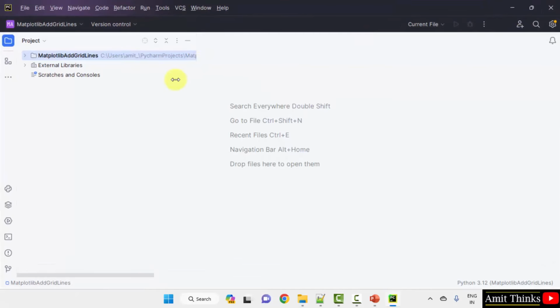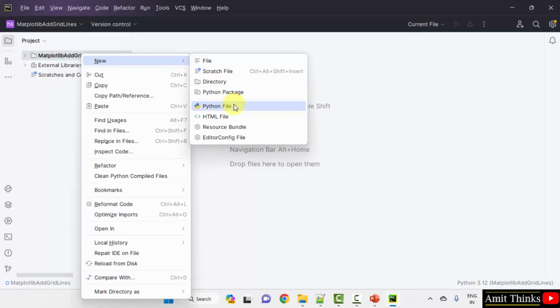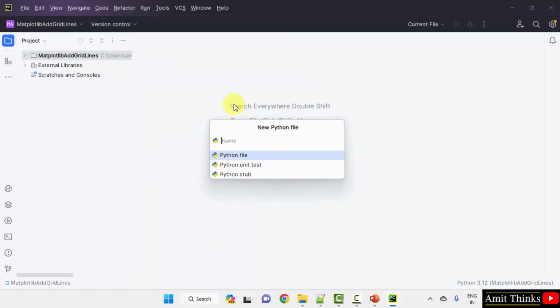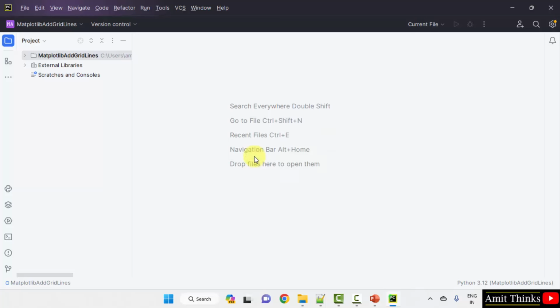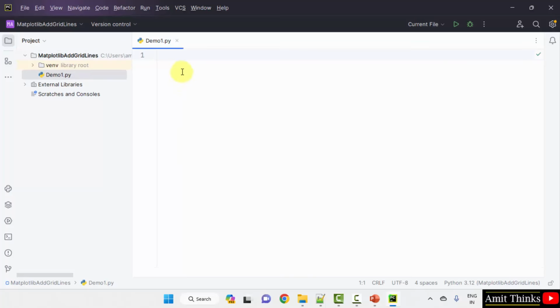Here is our project. Now right click on the project, new, click Python file, add a new file. I'll mention the name, you can add any name. The .py extension will get automatically added to this file, that is demo1.py. After that I'll press enter. Okay, that's it. Now let us write the comment.